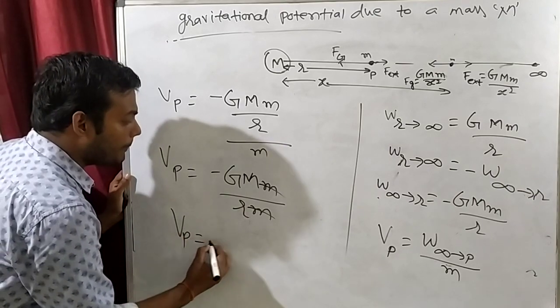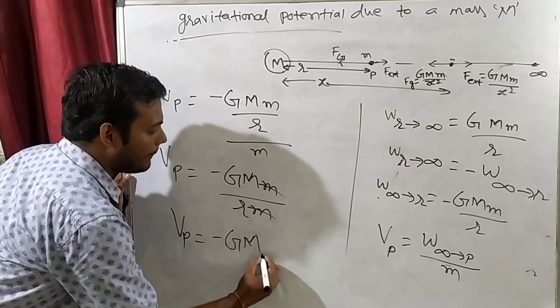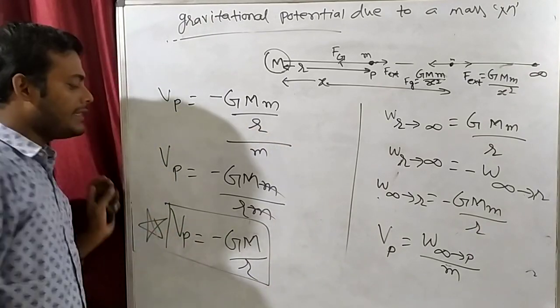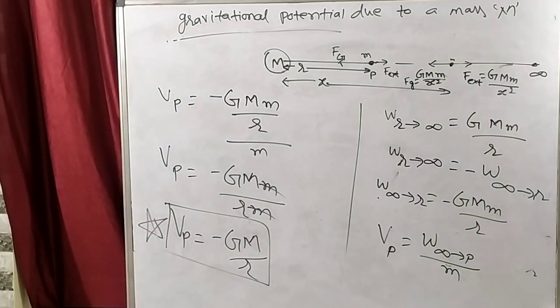So Vp will be minus G capital M by R. So potential at any point P is minus GM by R. Clear? Up to this, any confusion?